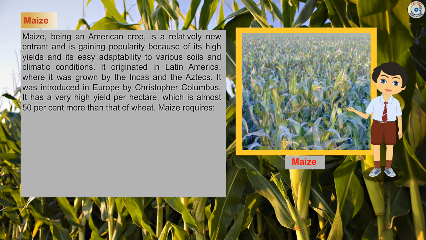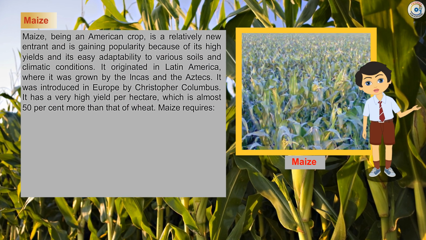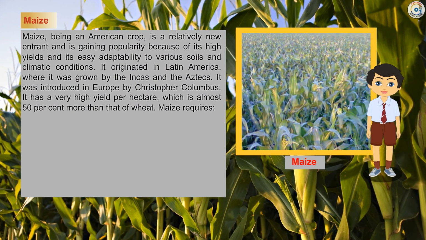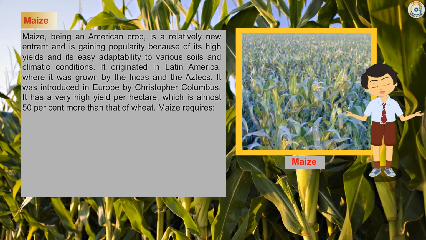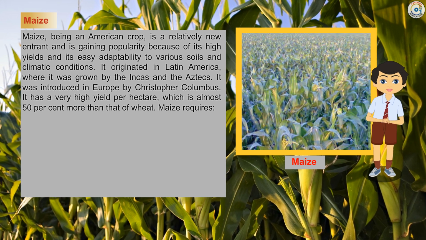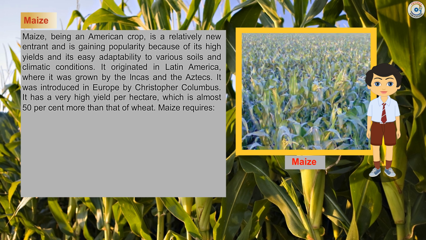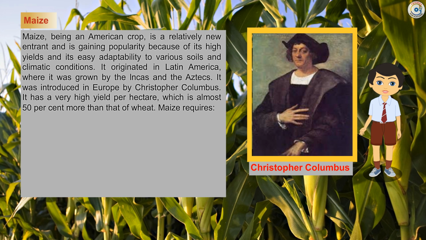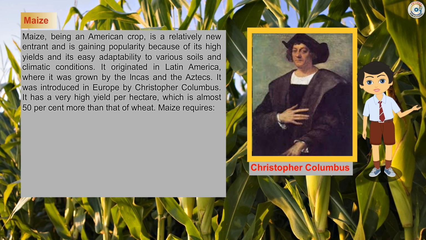Maize. Maize, being an American crop, is a relatively new entrant and is gaining popularity because of its high yields and its easy adaptability to various soils and climatic conditions. It originated in Latin America, where it was grown by the Incas and the Aztecs. It was introduced in Europe by Christopher Columbus. It has a very high yield per hectare, which is almost 50% more than that of wheat.